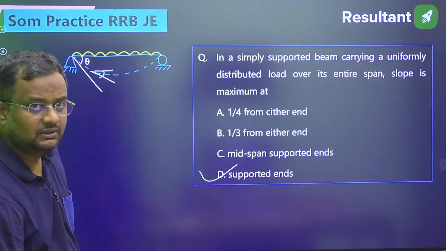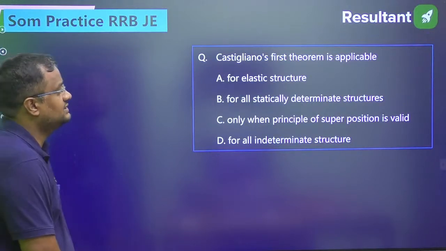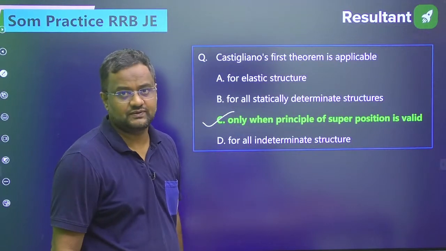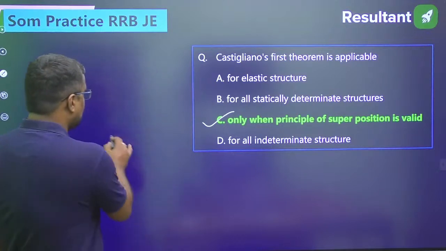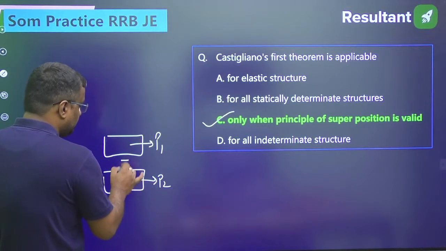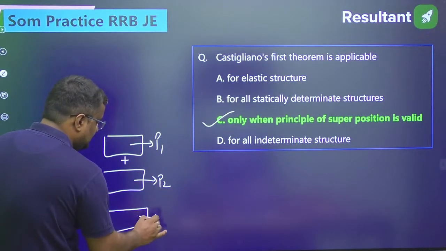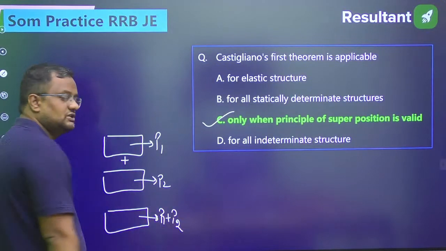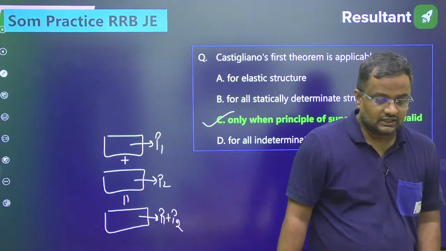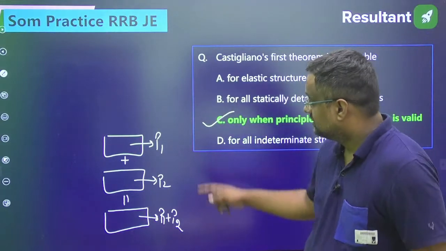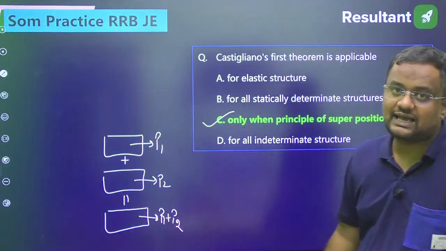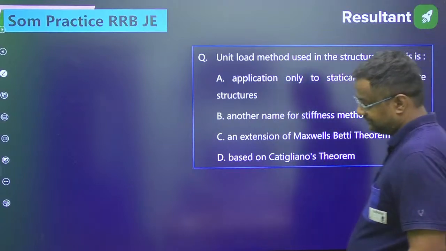Everyone tell me please. Castigliano's first theorem is applicable when the principle of superposition is valid. Principle of superposition means, suppose in a bar you apply P1 load, and in the same bar you apply P2 load. If we sum these, the net effect will be the same as applying P1 plus P2 load in one go. In that case, Castigliano's theorem is valid.